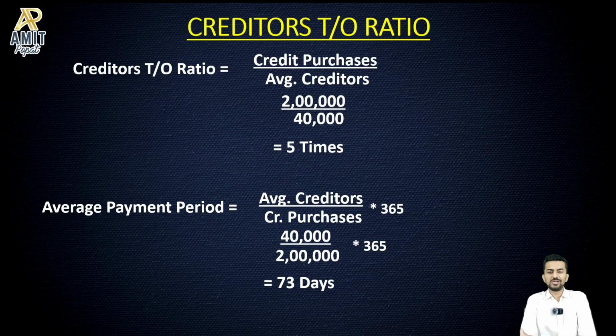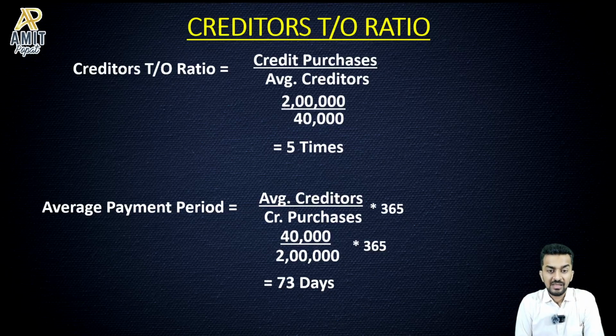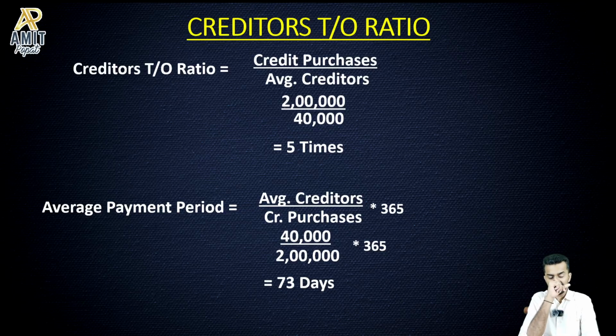So with that same logic, you might say, Amit, if for debtors collection period less is better, for creditors payment period more is better. Because if creditor period is more, that means in this particular example, there is 73 days. You can tell me, Amit, this is very good. Company has been able to negotiate well with the creditors. They could convince the creditors, because of the bulk they are buying or whatever reason, that okay, we're going to pay you after 73 days, and the company can use that money in generating more money, keeping the operating cycle running faster.